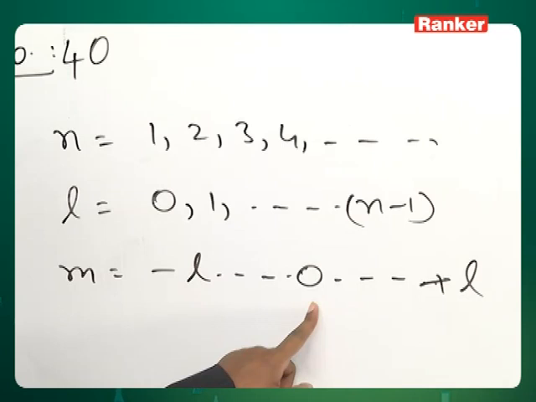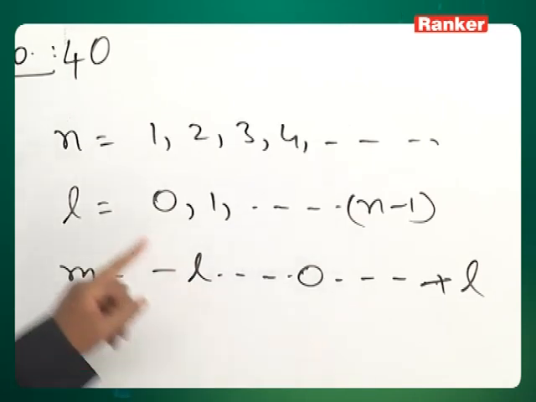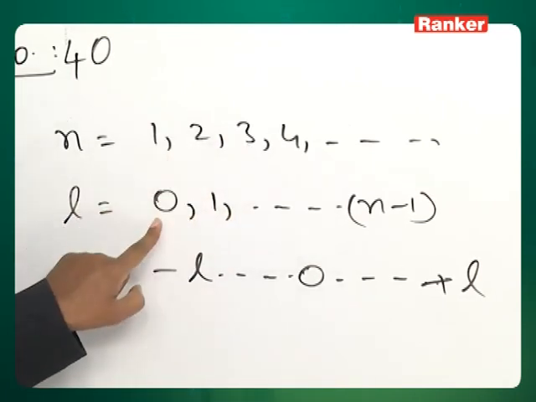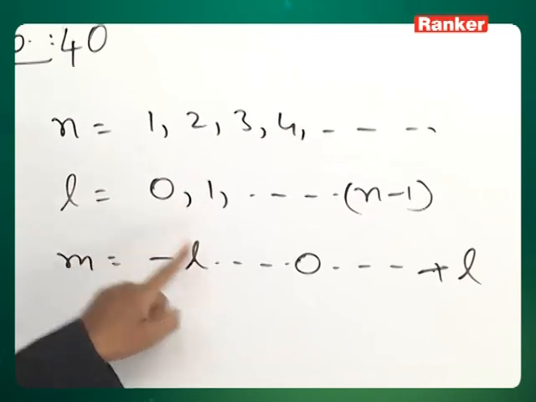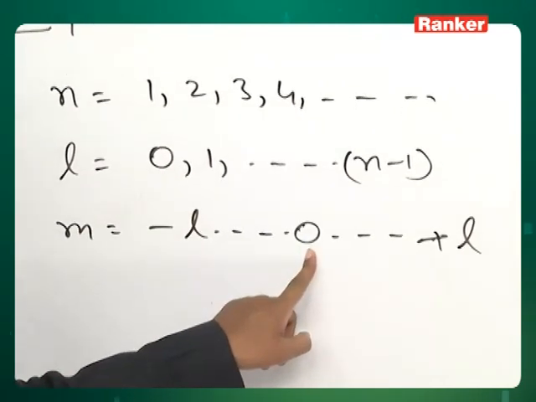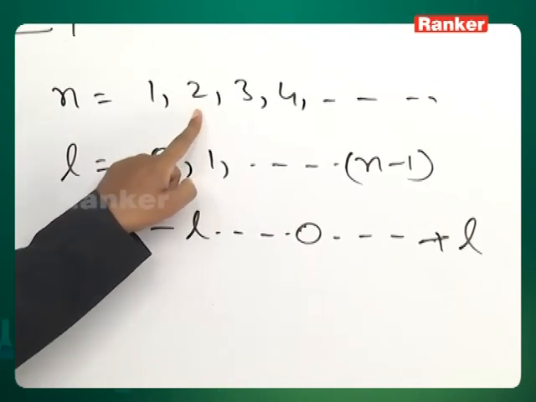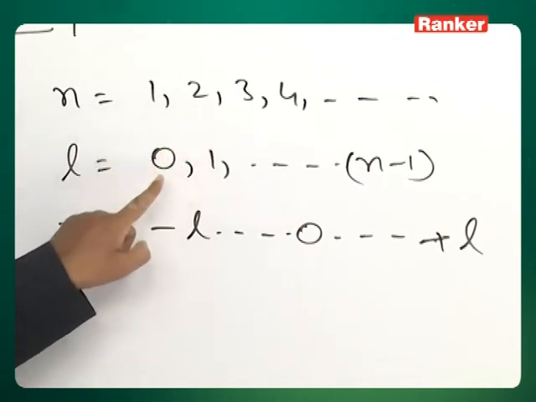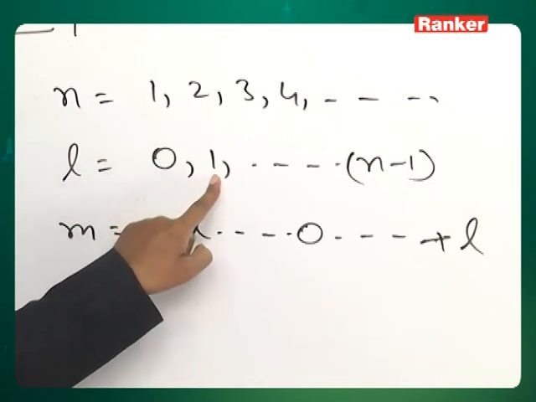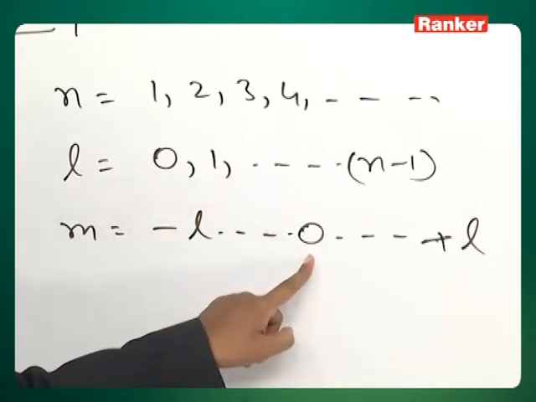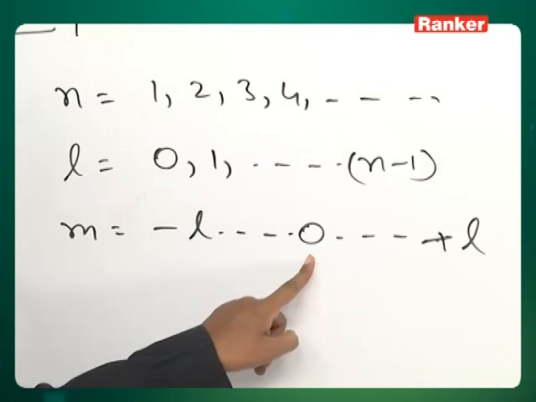Then the second option, n is equal to 3. When n is equal to 3, l can be 0. When l is 0, m again can be 0. Then the third option, n is equal to 2 and l is equal to 1. When n is equal to 2, 0 and 1 are the possible values, so this is possible. When l is equal to 1, m can be 0, so the third option is also possible.